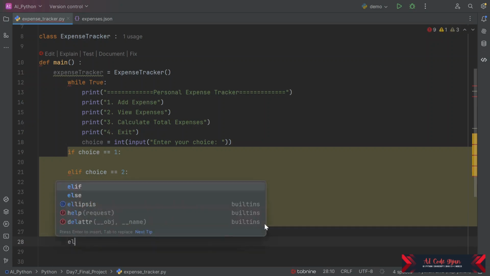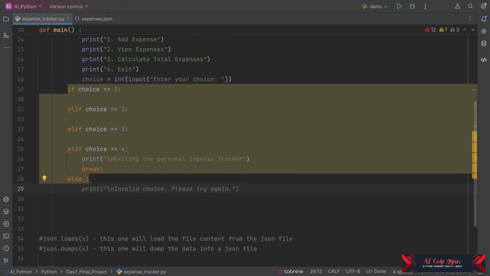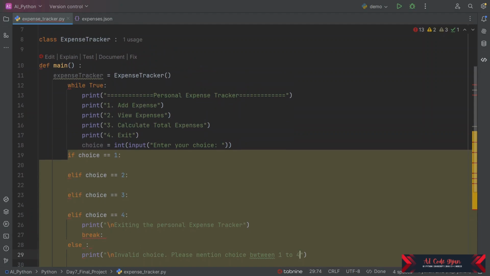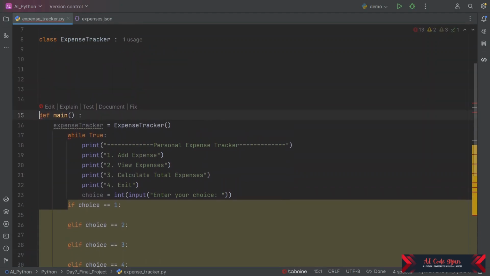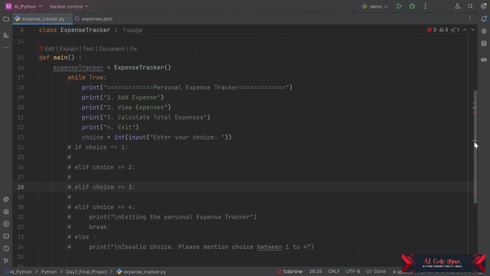And there will be one more condition, not exception handling here, but an invalid choice, and we need to mention: please enter a choice between 1 to 4. This is an important one. We can comment this out for now if you want, so that we can work with our other code.